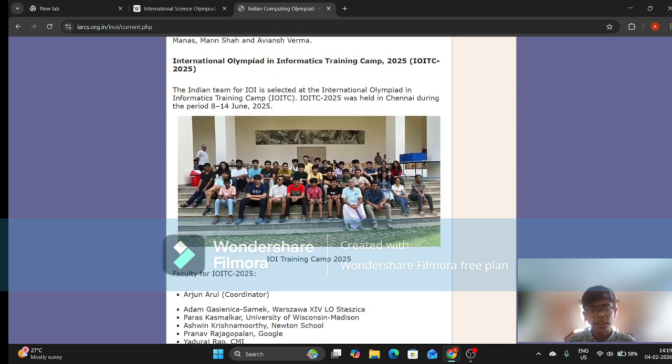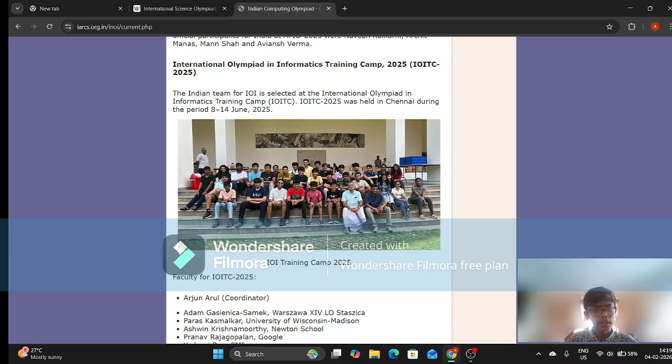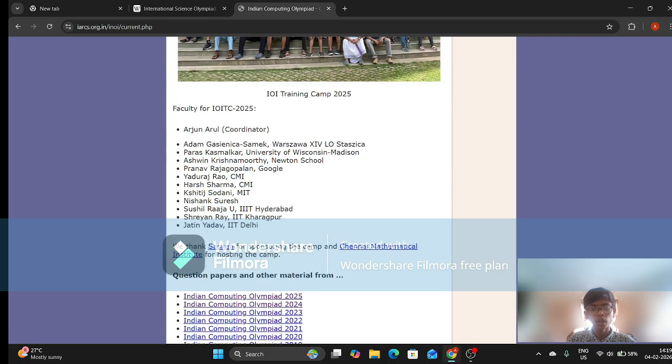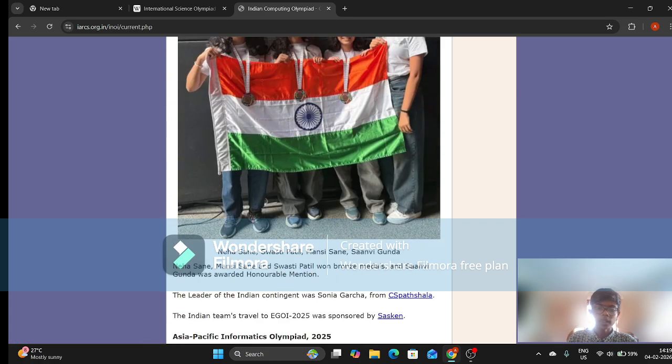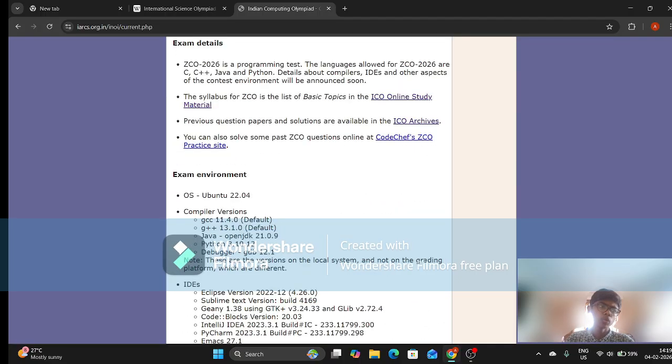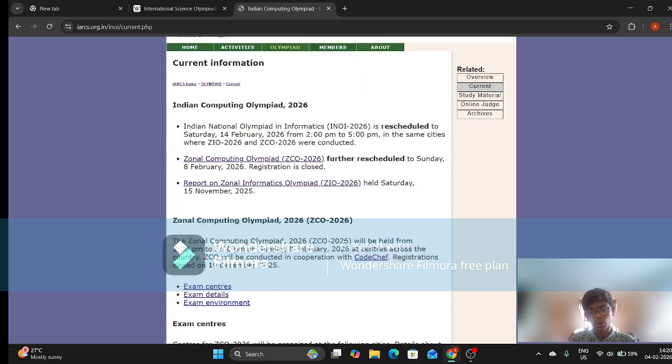And here you can see the training camp, which happened at CMI, held in Chennai during the month of June. So yeah, all the students went to the training camp, and the faculty, as you can see, was world class. There was someone from Google, professors from CMI, because you're in CMI, obviously there will be professors from CMI. Then there's MIT, IIIT Hyderabad, IIT Kharagpur, IIT Delhi. So you can definitely understand how important this opportunity can be for your future career.